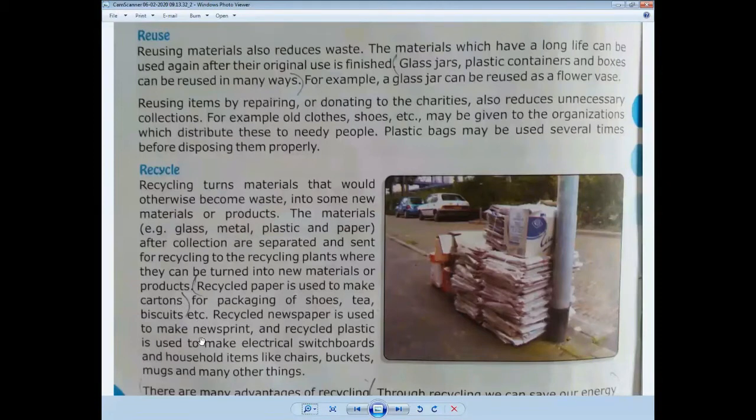As I have shared earlier, we have different types of clothes, repairing clothes and other things, shoes that can be reused again and again, and some household items like jars and other things that are reused again and again. In this way, we can also control pollution.